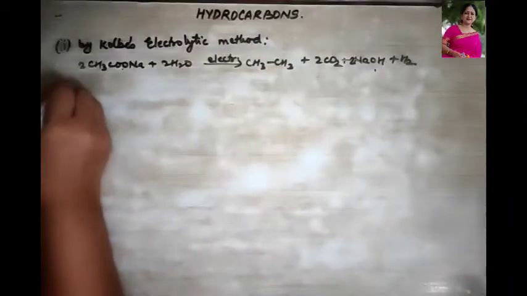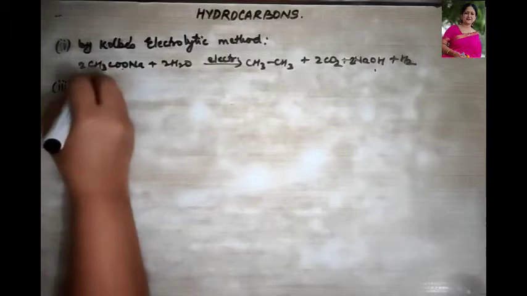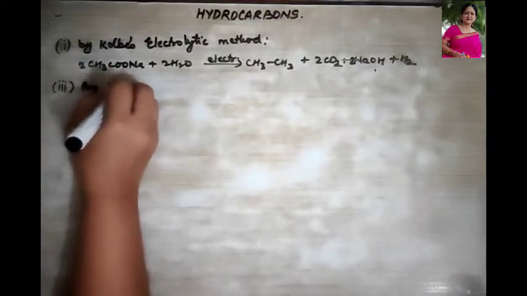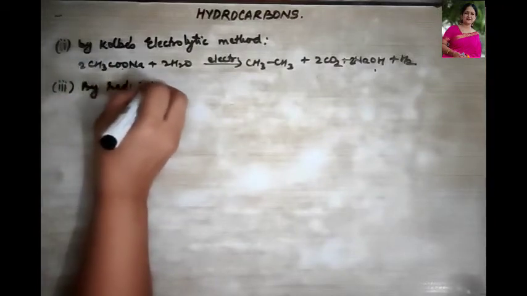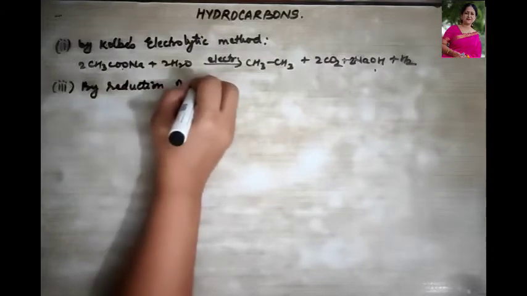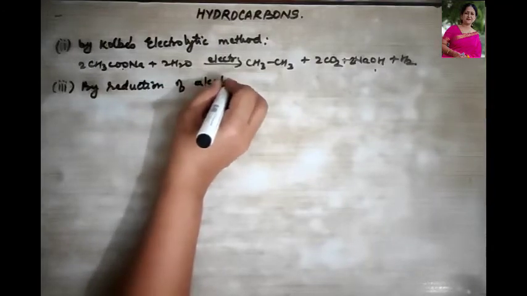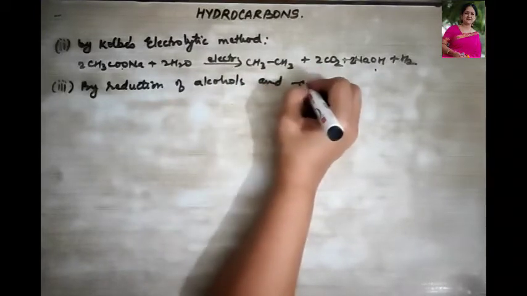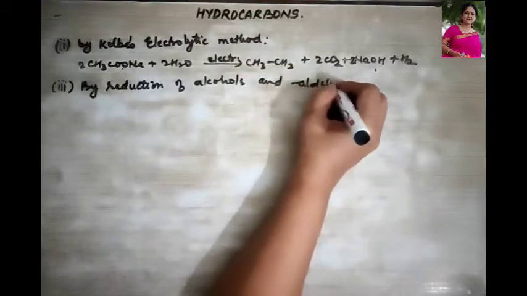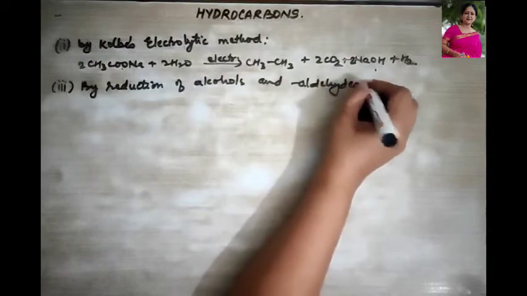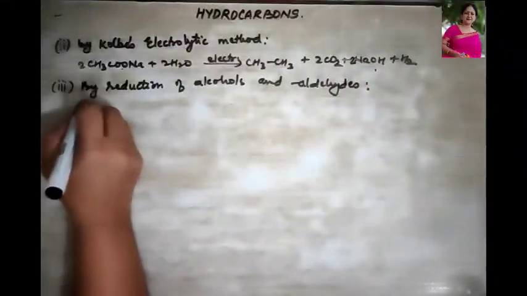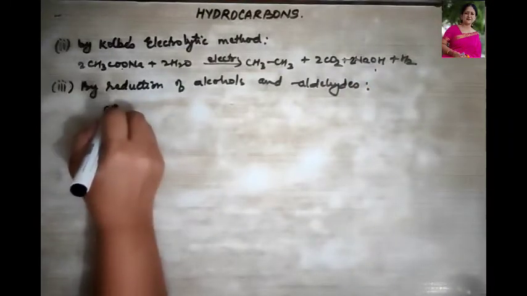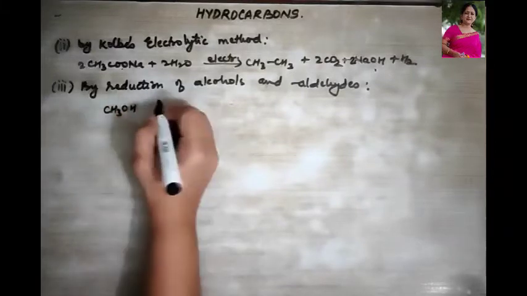Then the third one could be by reduction of alcohols and aldehydes, right? So for example, over here, let's take methyl alcohol.